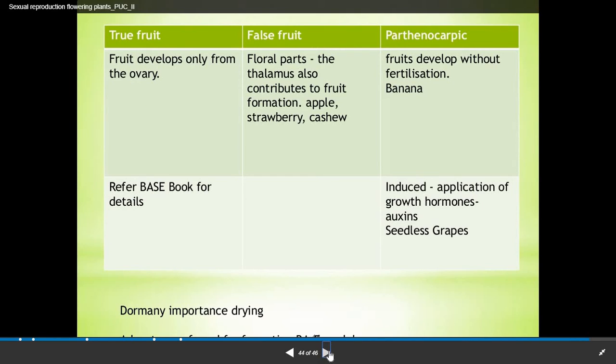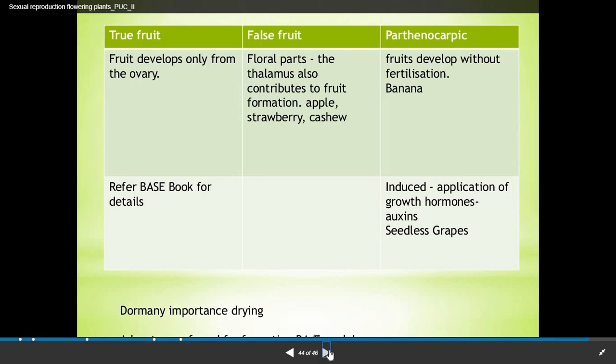Now, basically there are 3 types of fruits: true fruit, false fruit, and parthenocarpic, as we have discussed in the chapter. True fruit develops only from the ovary. False fruits develop from other parts of the flower and not from the ovary. For example, if they develop from the thalamus, they are known as false fruit. Examples are apple, strawberry, cashew nut. And parthenocarpic fruits develop without fertilization. Example, banana.